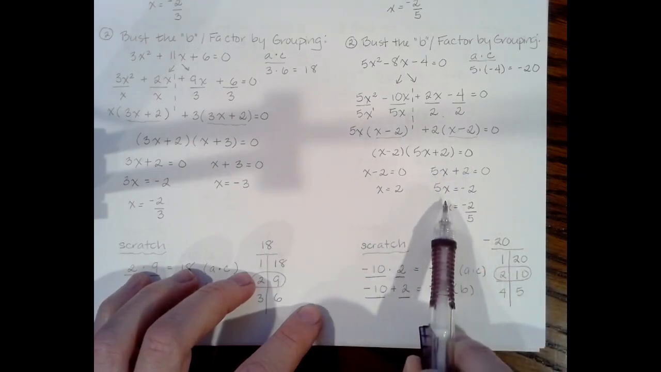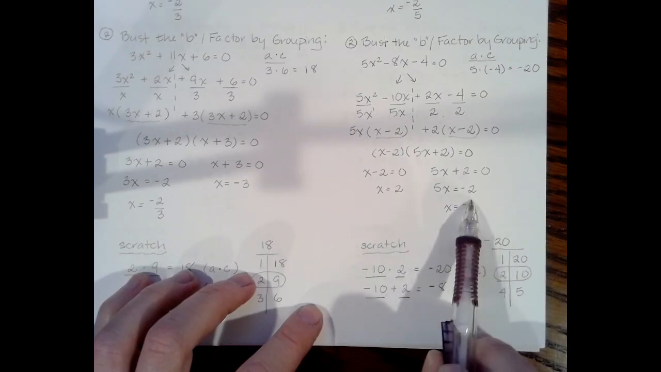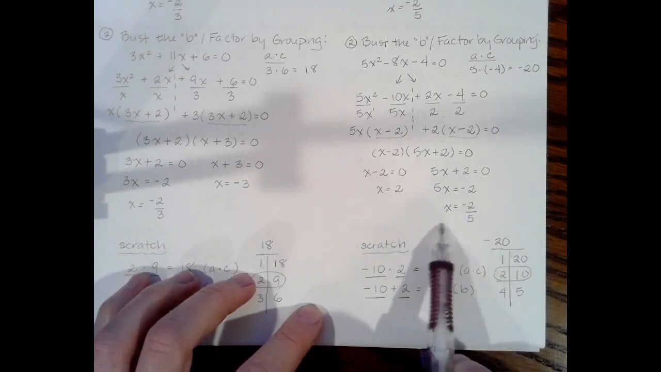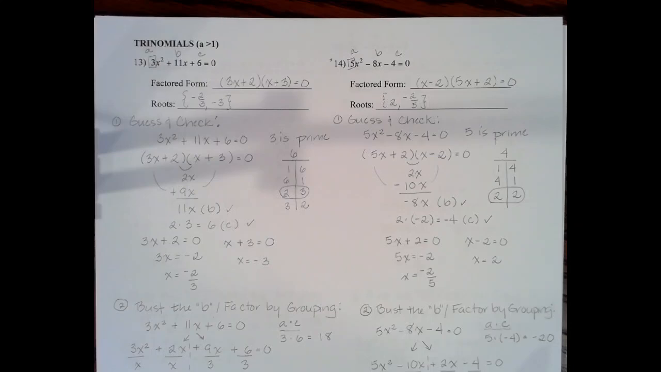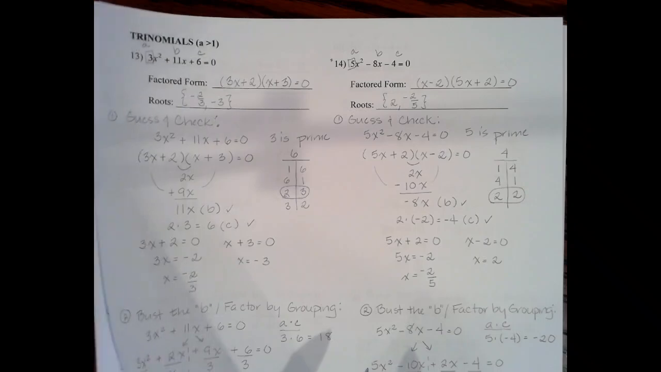When I move the positive 2 across the equal sign, I get a negative 2. When I divide both sides by 5, I get negative 2/5. So my answer is going to be, for my solutions, 2 and negative 2/5. And I'm done. So that's it.